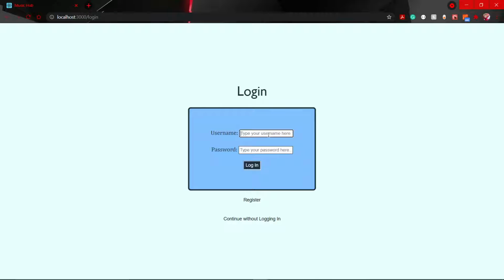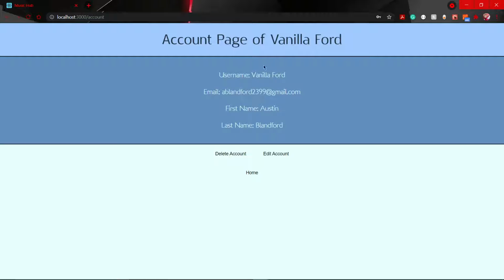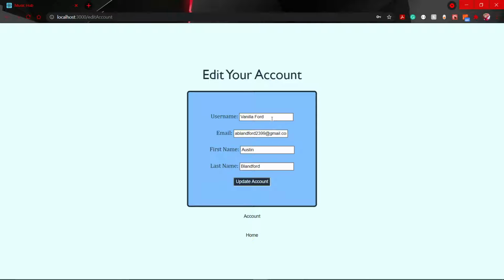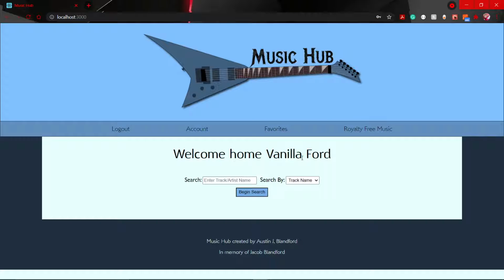But let's log in. I will go ahead and log into the account that I have made here with my username and super secret password, and I will log in. And as you can see, it now displays "Welcome home, Vanilla Ford." That means that I have logged in, and you can see that I can go ahead and view my account in this page over here that displays some of my information, and then I could delete my account or edit my account. Editing my account would just take me here. I could change my name right here, update my email if I ever needed to, my first name, last name, just in case there were errors. But I could always just go back to my account, and then I could go back to home as well.